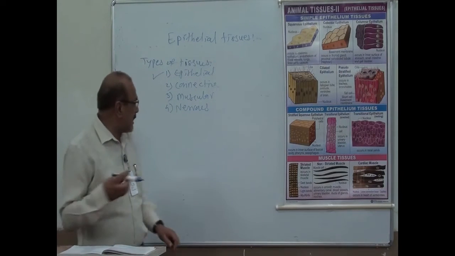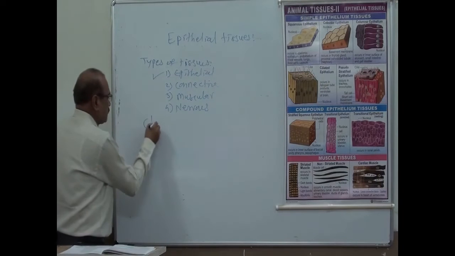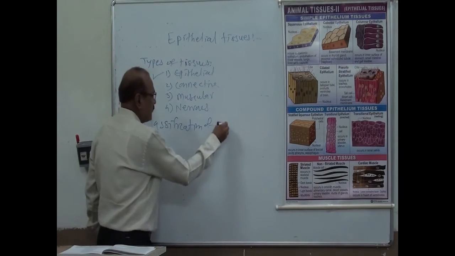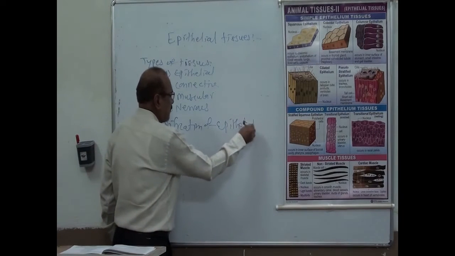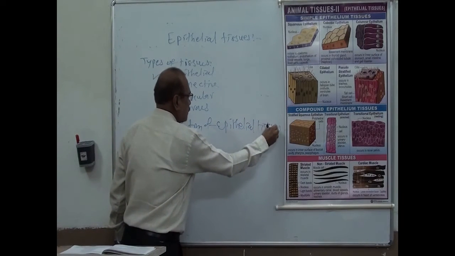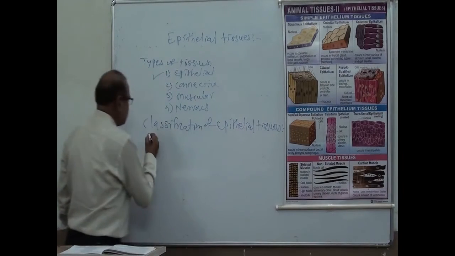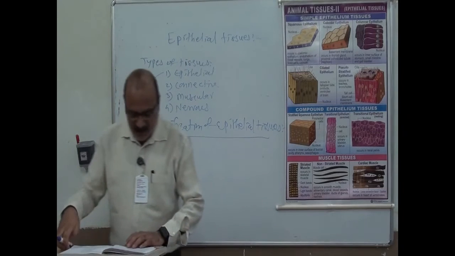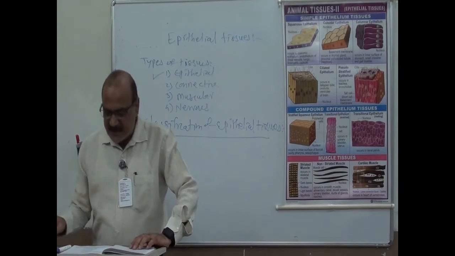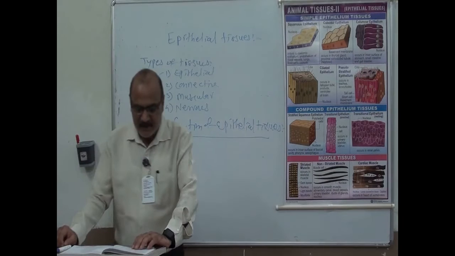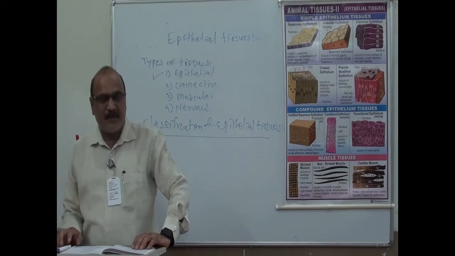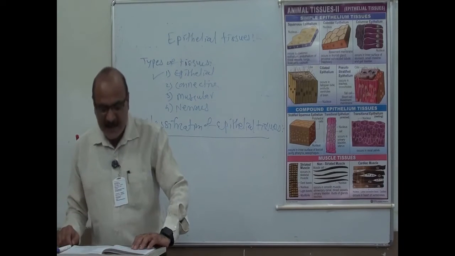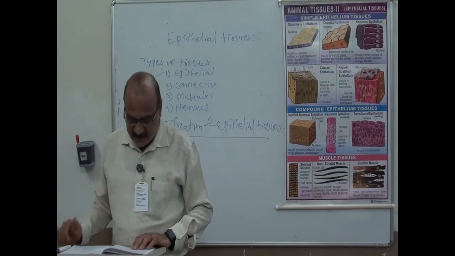Now, the classification of epithelial tissue. Epithelium is classified into different types on the basis of cell layers or shape of the cells, as found in the surface layer.